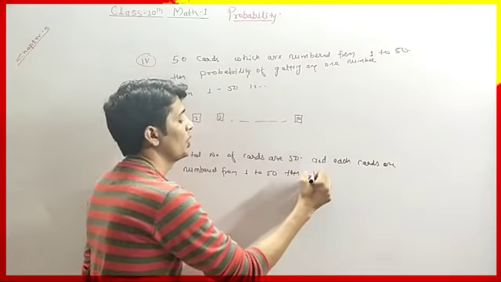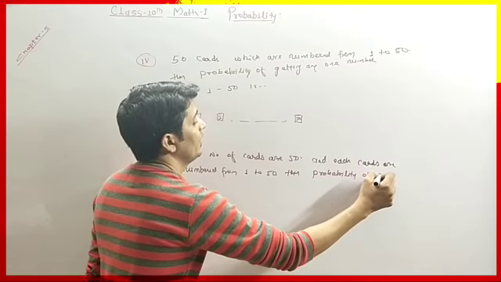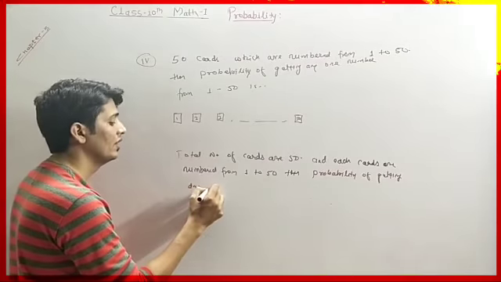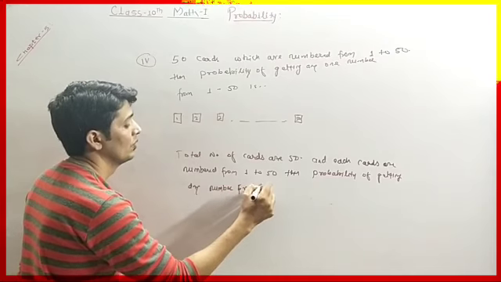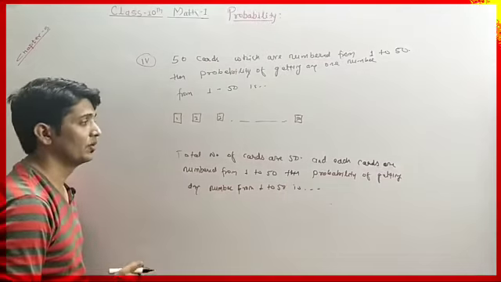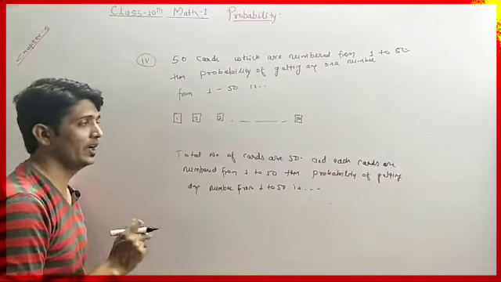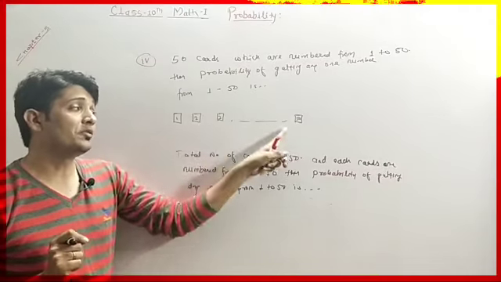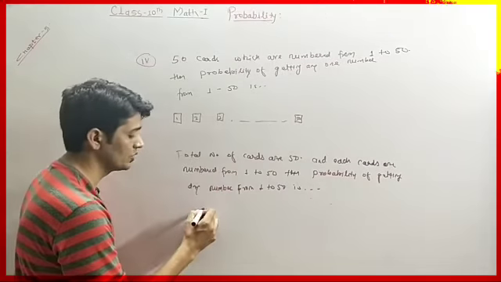Then the probability of getting any number from 1 to 50 is... the probability of any number between 1 and 50 coming. If we shuffle all the cards and pick one card from the 50 cards numbered from 1 to 50, then the probability of getting that particular number is 1.